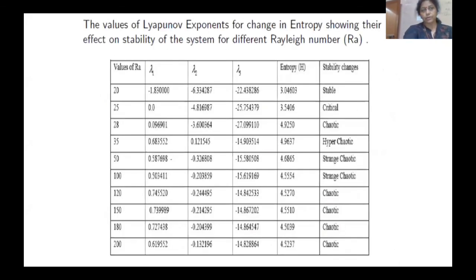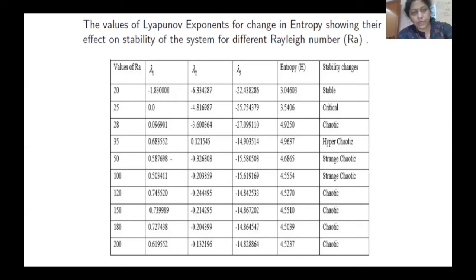Now I'm showing you this table. See this table. At the value of RA as 20, the three eigenvalues are all negative. Since all are negative, you get a stable character. At 25, you get one as 0 and two negative. That's why you get a critical case. At 28, again you get one positive and two negative, but the sum is still positive. That's why you get a chaotic case.